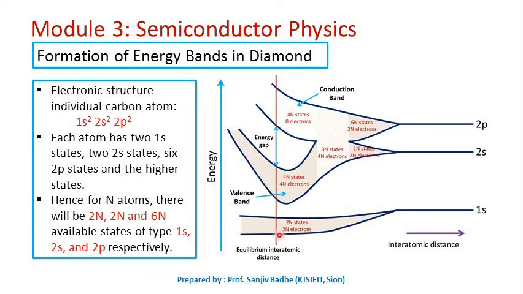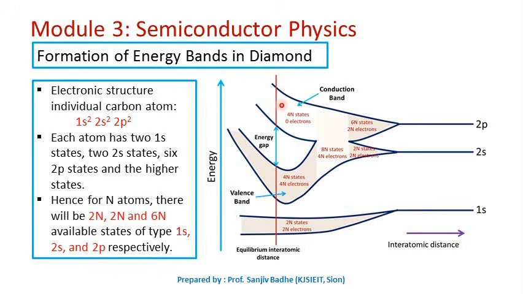So at this point we can see this is 1s band which is completely filled. There are 2n states and 2n electrons. This is one band in which there will be 4n states and 4n electrons. So this is also completely filled, and here there are 4n number of states and 0 electrons. So this band is completely empty. So we can call this uppermost filled band as the valence band, and this lowest empty band as the conduction band.